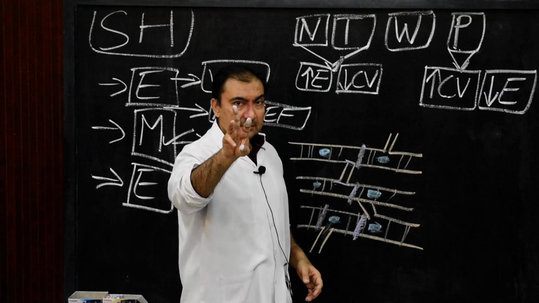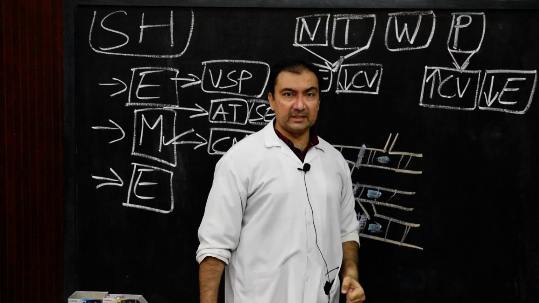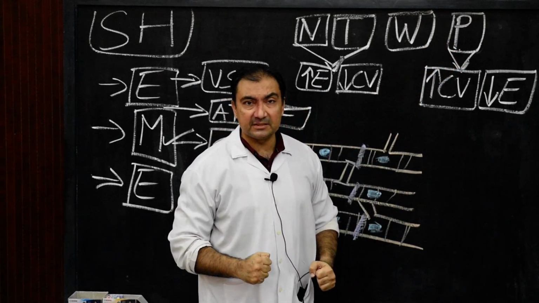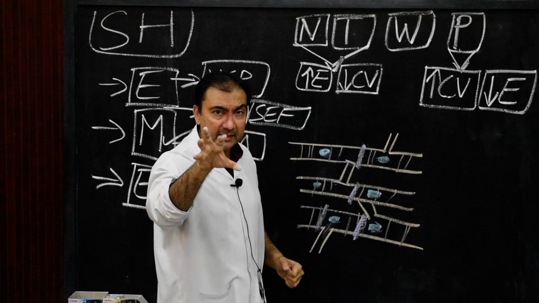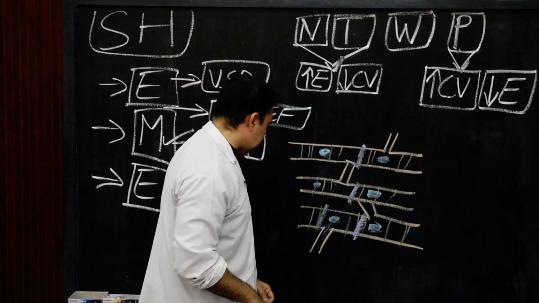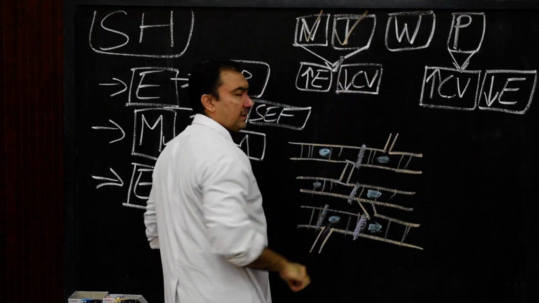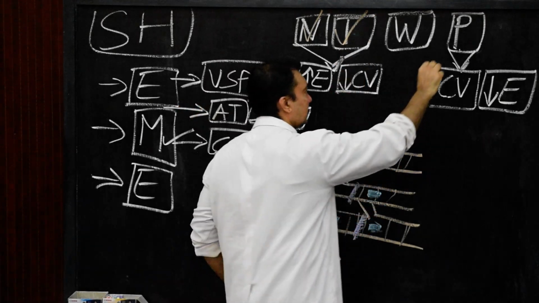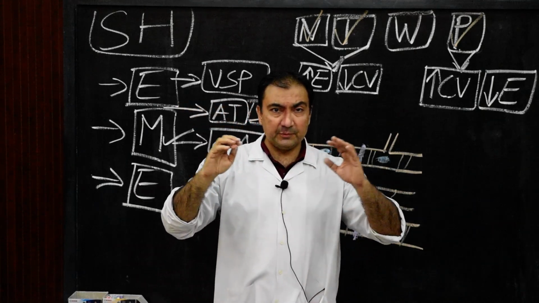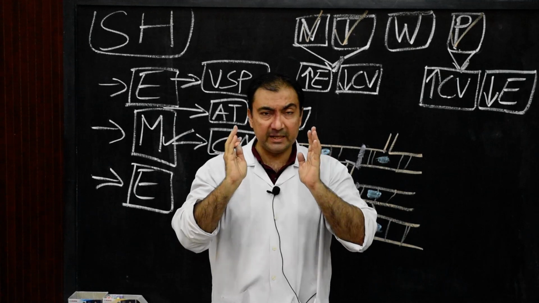Now here, the 3 myocytes, nodal, transitional and Purkinje myocytes, will aggregate together to form the conducting system of the heart. There is also an MCQ. So the conducting system of the heart is formed by these 3 myocytes. What are those 3 myocytes? Number 1, nodal. Number 2, transitional, and number 3, Purkinje myocytes. Very important point.